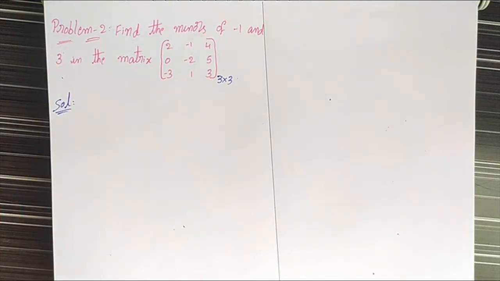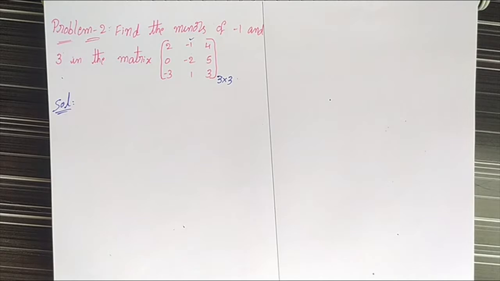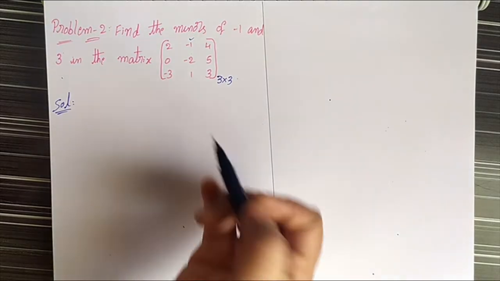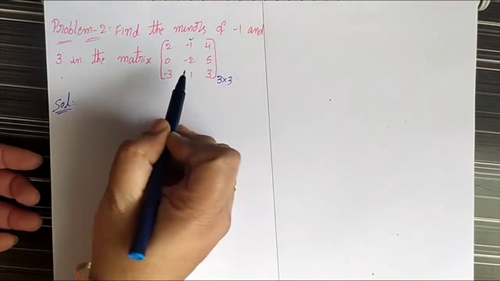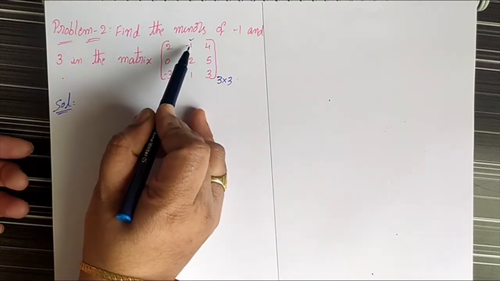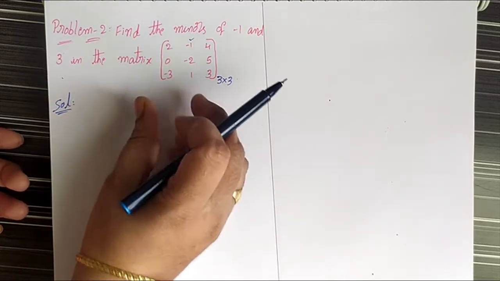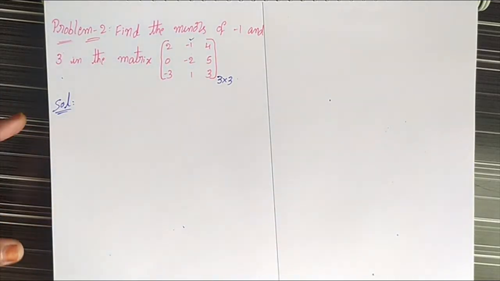We already know that for finding the minor of each element, we first identify where that element is, and then we eliminate the row and column containing it. The determinant of the remaining elements is the minor of that element.